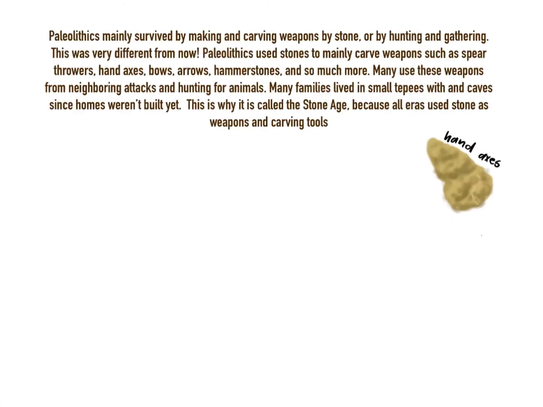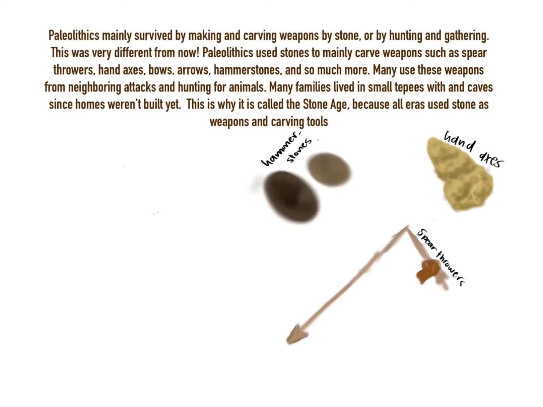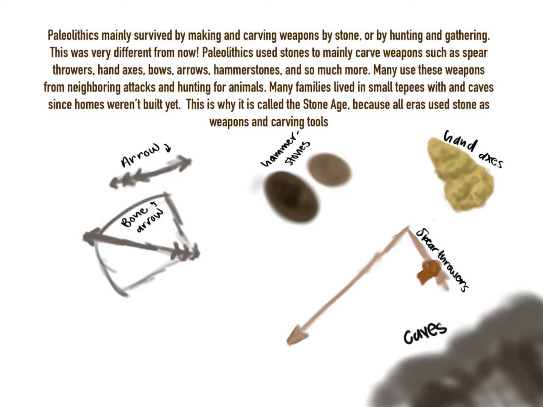Survival and weapons used. Paleolithic people mainly survived by making and carving weapons from stone, and by hunting and gathering. This was very different from now. They used stone to mainly carve weapons such as spear throwers, hand axes, bows, arrows, hammerstones, and so much more. Many used these weapons against neighboring attacks and for hunting animals. Many families lived in small teepees with caves since homes weren't built yet. This is why it's called the Stone Age, because all eras used stone as weapons and carving tools.